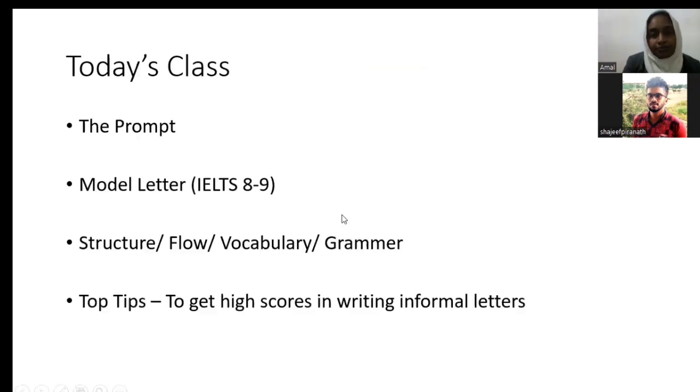In today's class, I'll be teaching you about the question prompt, the type of question you will be getting, either in paper-based or computer-based, for an informal letter, a model letter which will show you how to get a band score of between 8 and 9, the structure, the flow, the vocabulary, and the grammar that goes into that letter, and top tips to get high scores in writing an informal letter for task 1.